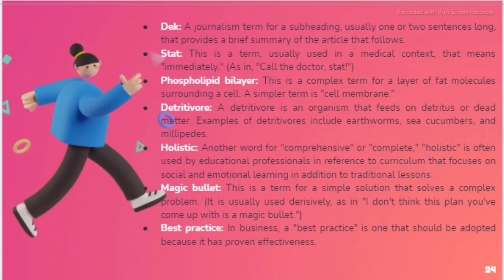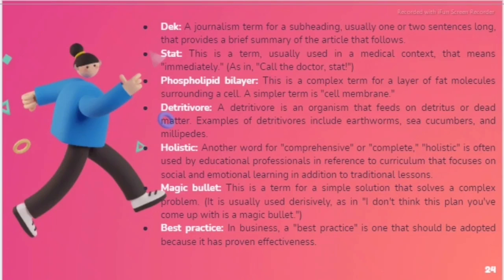Phospholipid bilayer. This is a complex term for a layer of fat molecules surrounding a cell. A simpler term is cell membrane. Detritivore. A detritivore is an organism that feeds on detritus or dead matter. Examples of detritivores include earthworms, sea cucumbers, and millipedes.